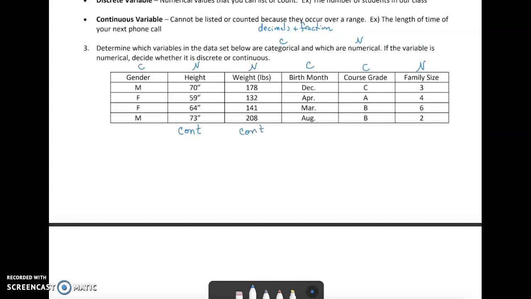Now notice how those measurements are different than your family size. My family size can only be whole numbers. There would be no such thing as having 4.5 people in my family. So this cannot be measured down to these very small fraction and decimal precision. They're only counted in certain increments. So this is what we would call discrete.